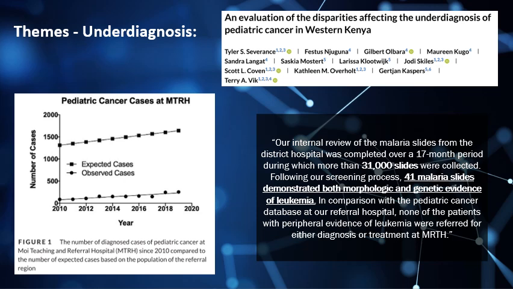In this particular study, they surveyed 31,000 malaria slides and found that of those slides, 41 were hematological malignancies that had gone completely undiagnosed. These were corroborated by taking material from the slides and getting genetic evidence of leukemia. A problem in these resource-limited countries can be that patients with hematological malignancies often present with similar symptoms to the communicable diseases, so this is an area where it's quite likely that diagnosis is being overlooked.